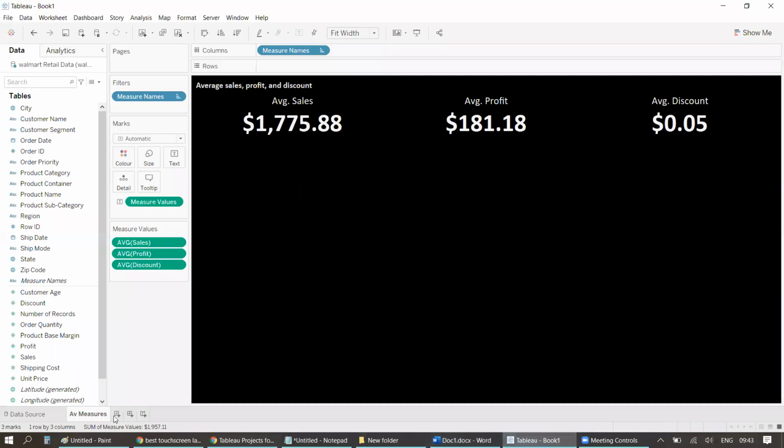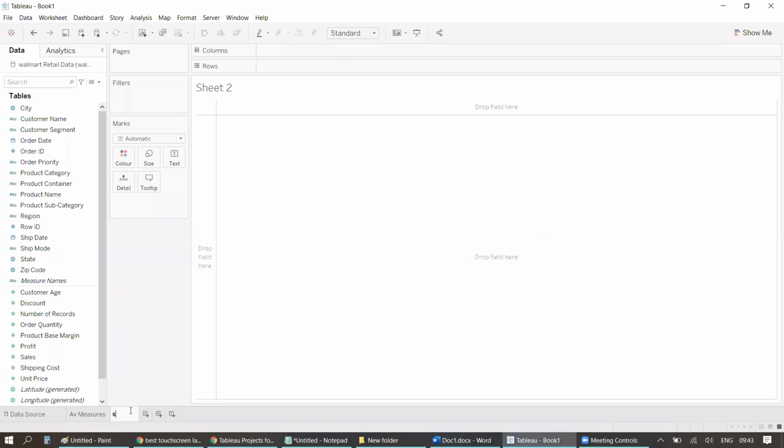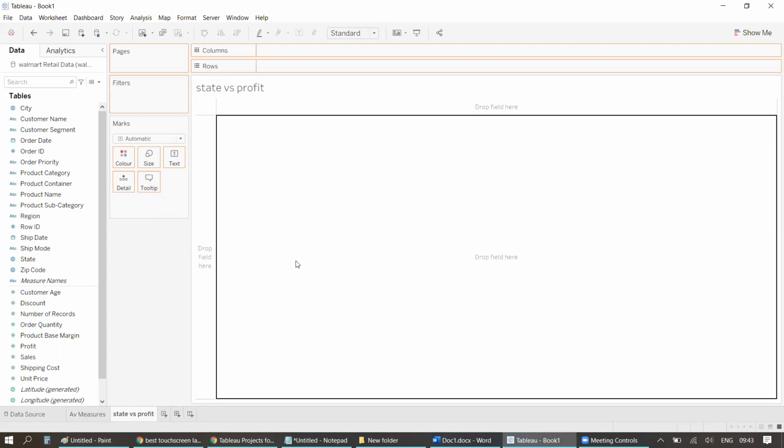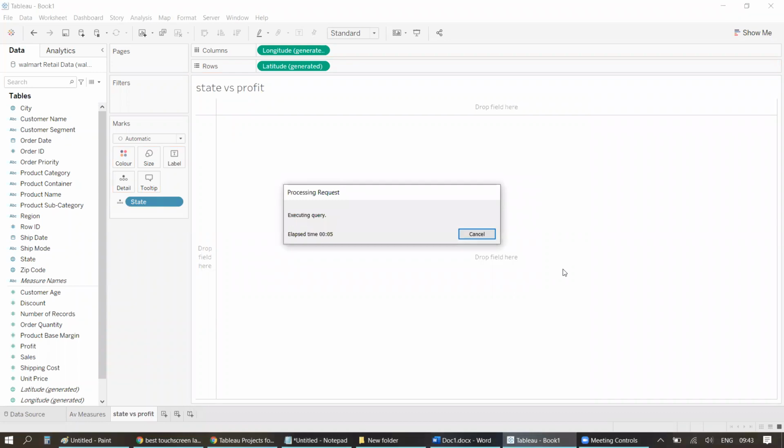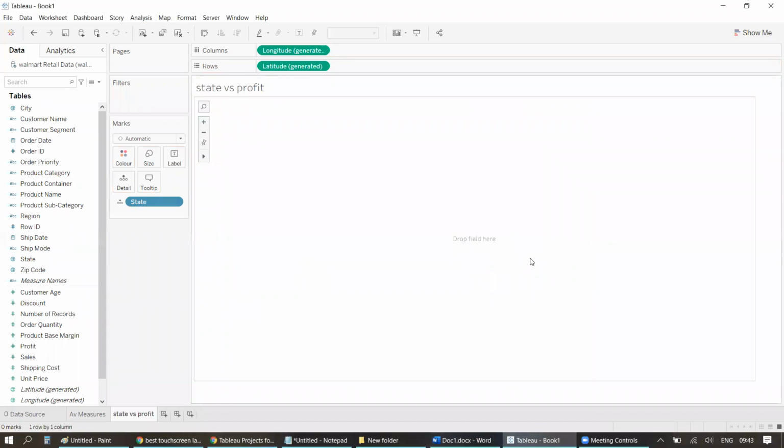Let's start with it, and I'll just put state versus profit. Okay. So I have a field called state. It's already in the geographic data type, so I'll just drag it over there. There are chances that you might get null records over here, depending upon the location you are working. Give it a second to load.